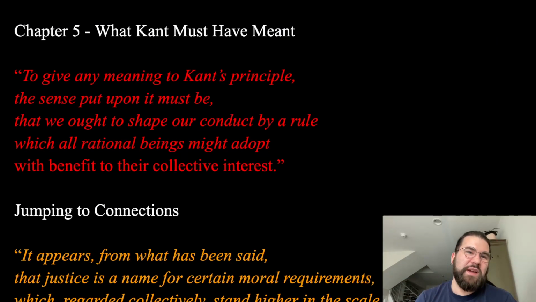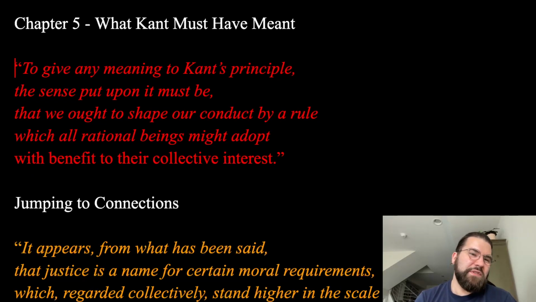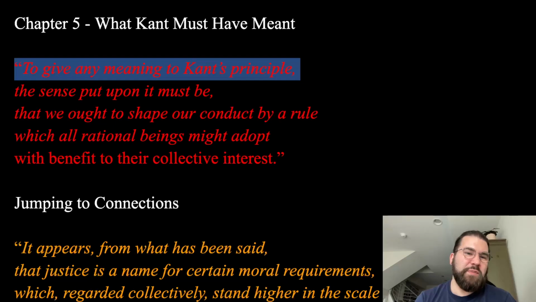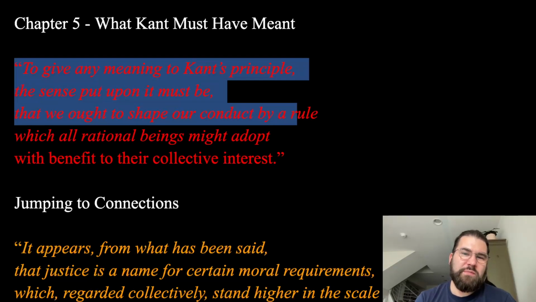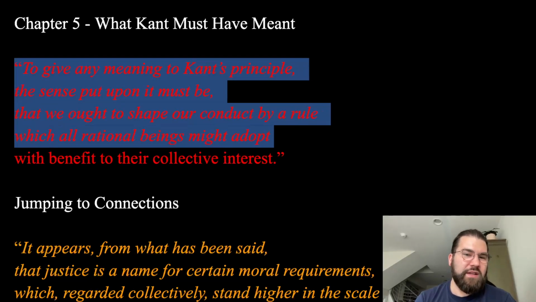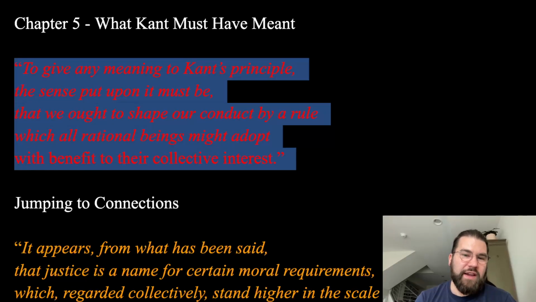That brings us to what he says in chapter 5, where he's starting to say, well, maybe this is actually what Kant meant, right? You can take Kant in this way. So Mill says, to give any meaning to Kant's principle, the sense put upon it must be that we ought to shape our conduct by a rule which all rational beings might adopt with benefit to their collective interest. So here Mill is saying that no matter what you're doing from a Kantian moral duty standpoint, everything being considered is the collective interest of mankind, right? And for Mill, that's happiness. So he's saying even Kant was a utilitarian in this sense of striving for the greatest possible happiness for the greatest amount of living things.